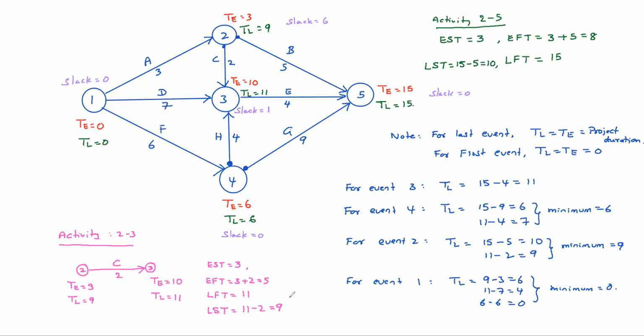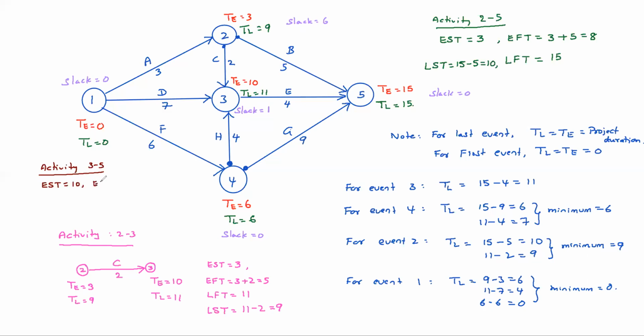Tell me, for 3-5 activity, all these things. Activity E, activity 3-5. EST equals how much? 10.